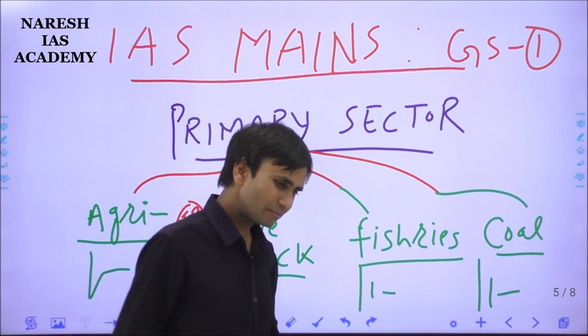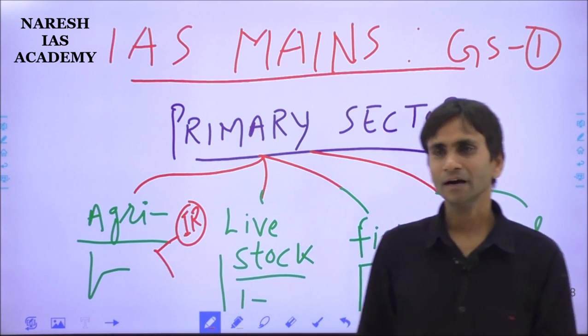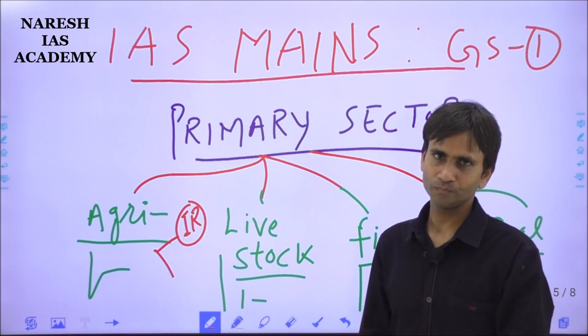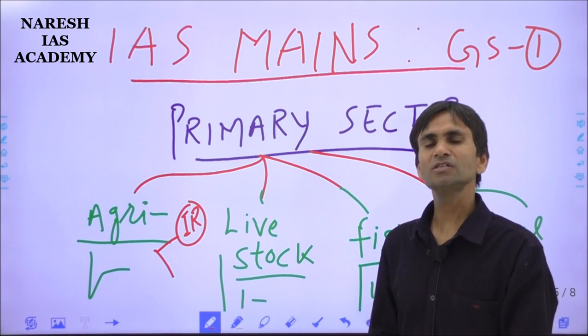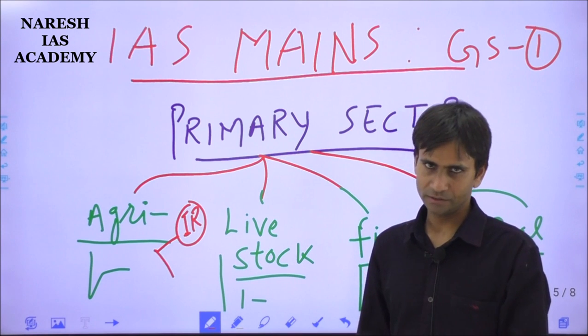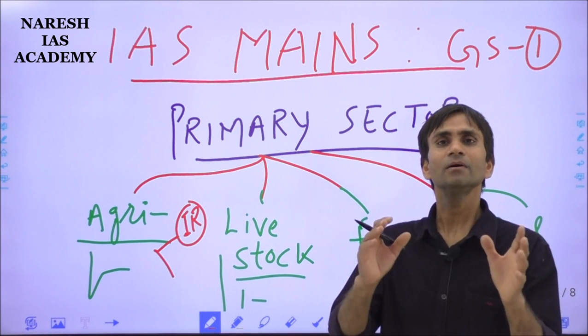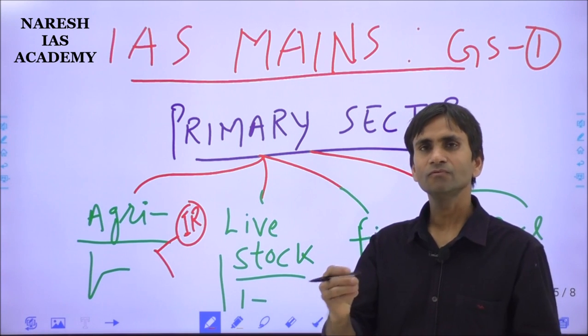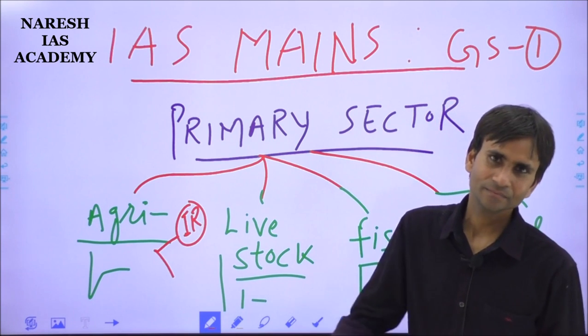So that's why we can say the Indian agriculture sector economy is a gamble on the monsoon, and since the last 70 years we have only overcome it to a small extent.